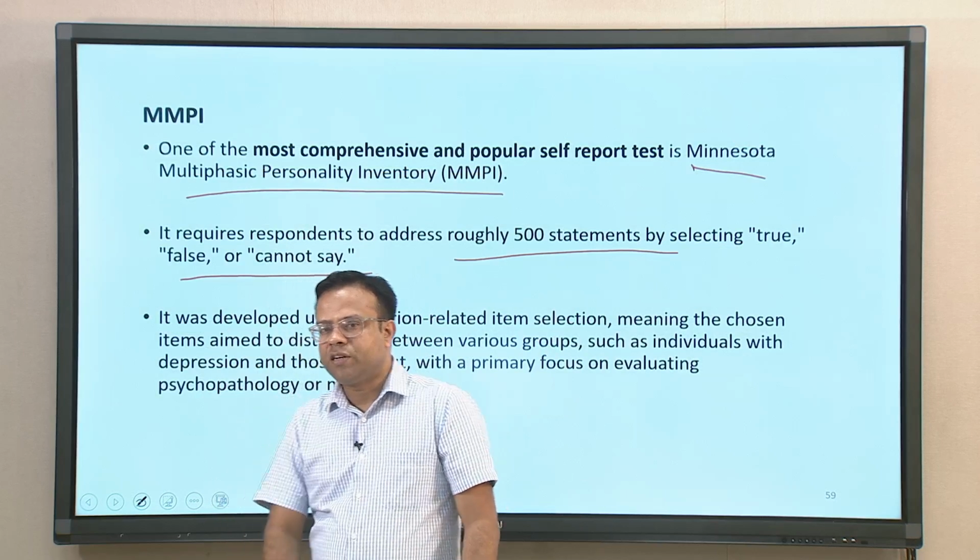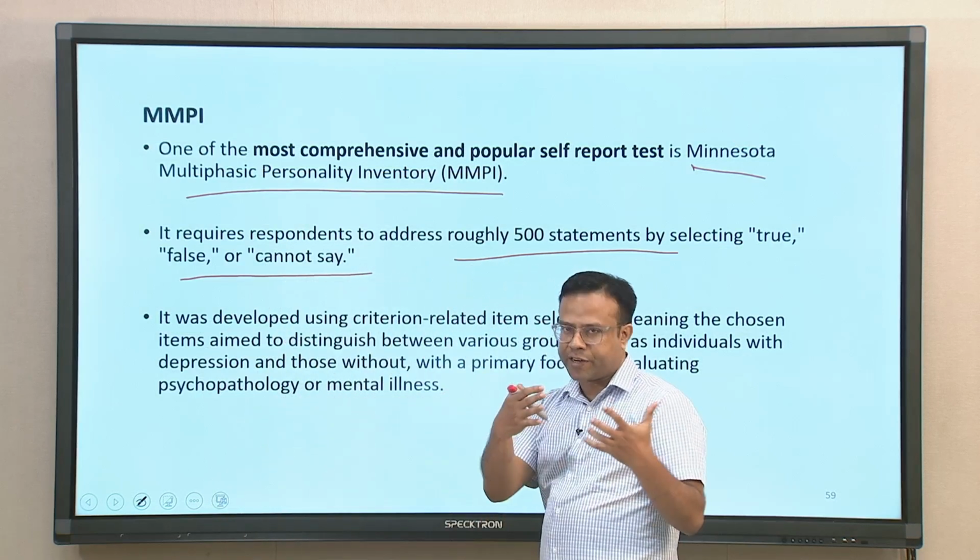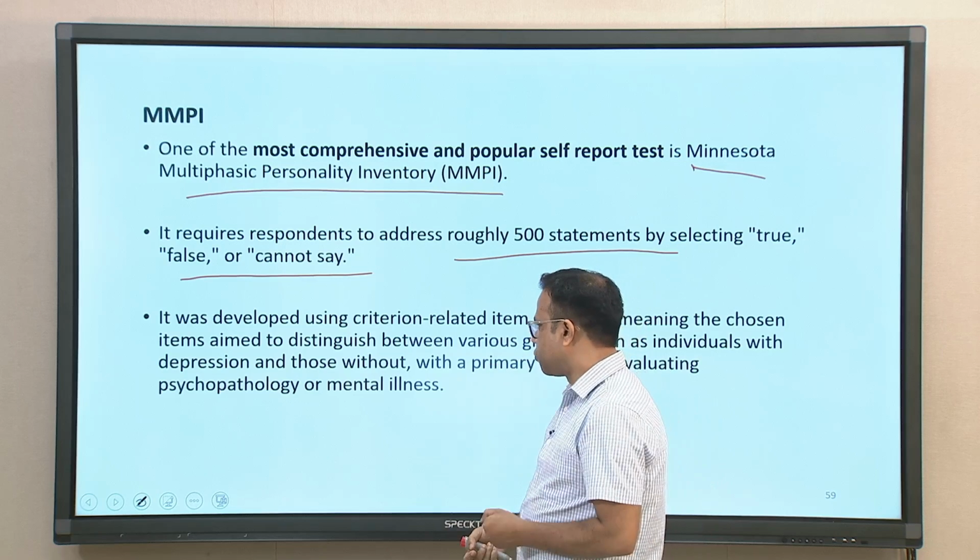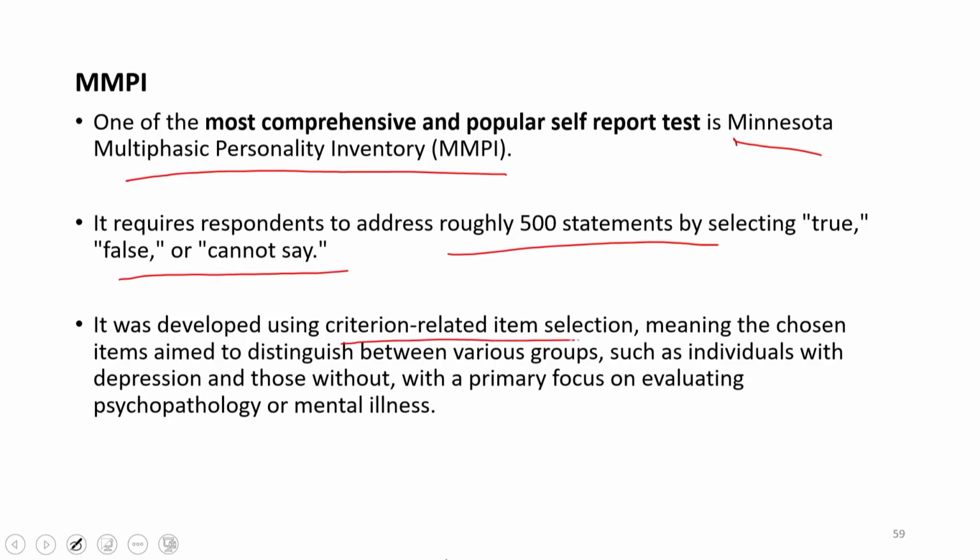It was developed mostly for people with certain psychological issues and disorders. It used criterion related item selection, meaning that the chosen items aimed to distinguish between various groups of people, such as individuals with depression and those without. So, this scale can mostly be used for people with psychological issues. It could distinguish people who are having depression and who are not, mostly focusing on some aspects of psychopathology or mental illnesses. So, it is one of the most popular examples of a self report test.